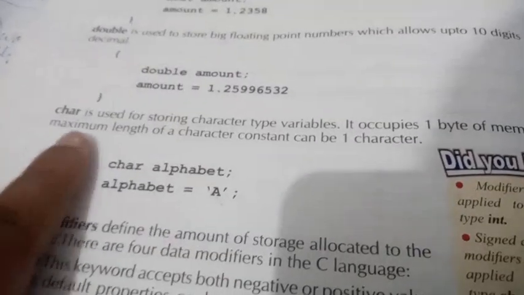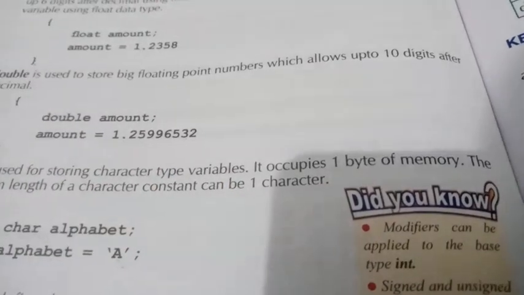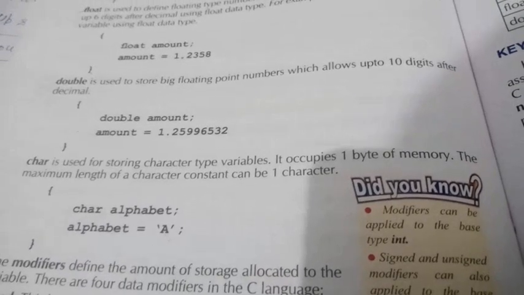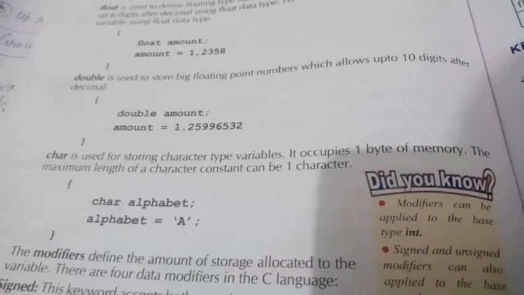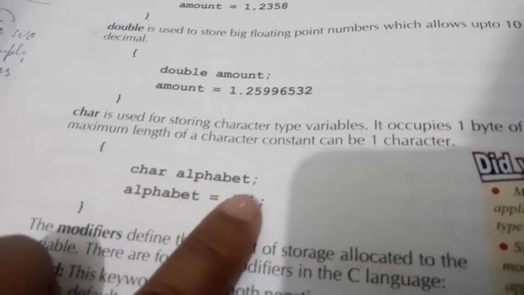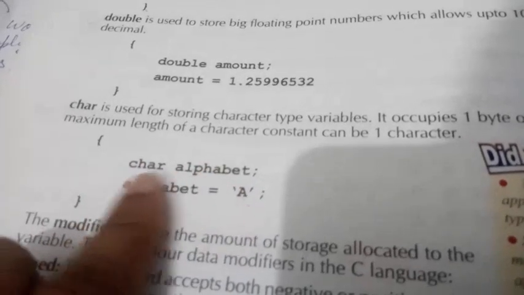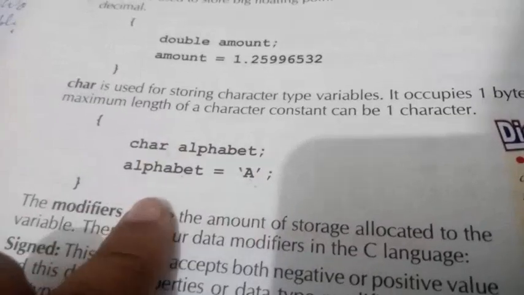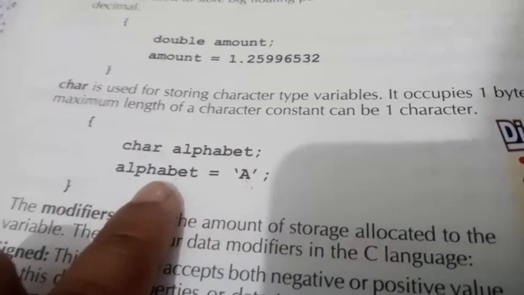Char is used for storing character type variables. It occupies 1 byte of memory. The maximum length of a character constant can be 1 character. So here you can see char alphabet, and this is the declaration, and a value is assigned to the alphabet variable. So this is about data types.